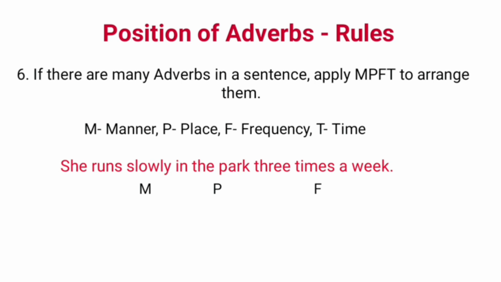Here, all the adverbs are arranged correctly. First adverb is slowly, which is manner. Second is in the park, which is place. And third is 3 times a week, which is frequency. And there is no time given. If it were there, we would have placed it at the end.